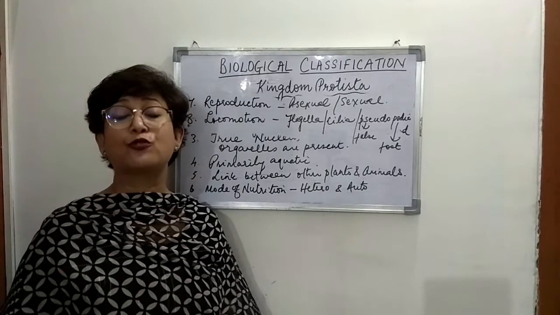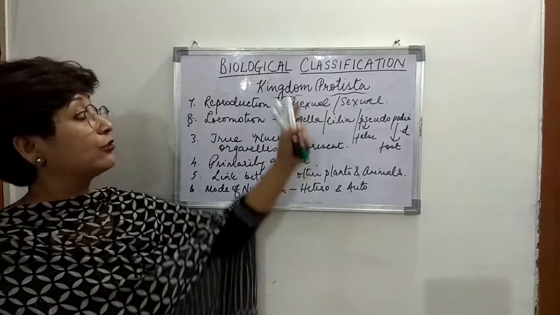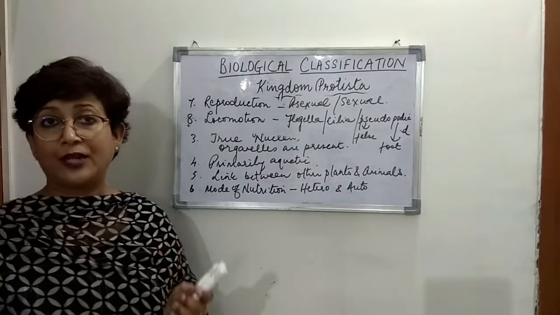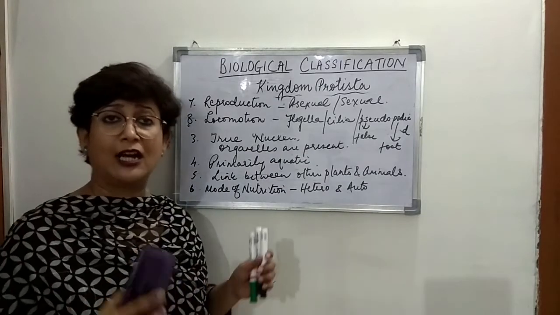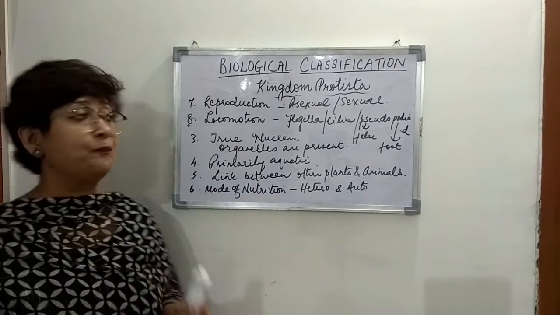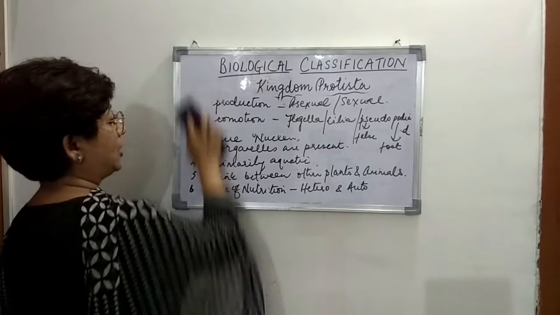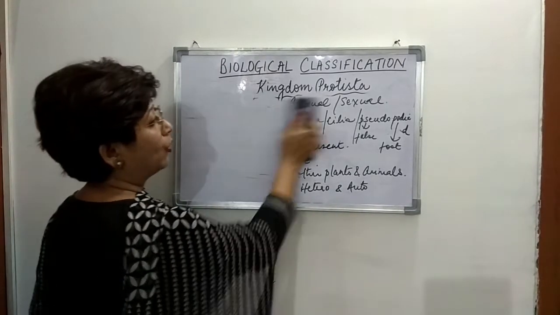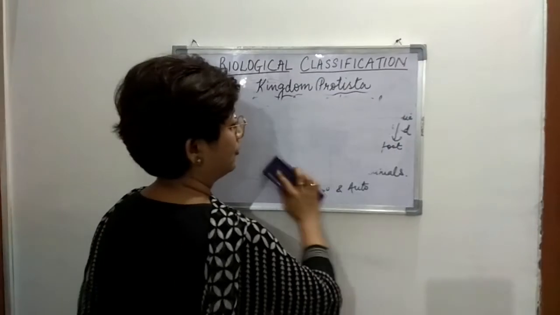It moves through pseudopodia. So that's about the general characteristics of kingdom Protista. Right now, we will talk about the classification of kingdom Protista, and we will start with the first group of organisms belonging to kingdom Protista.